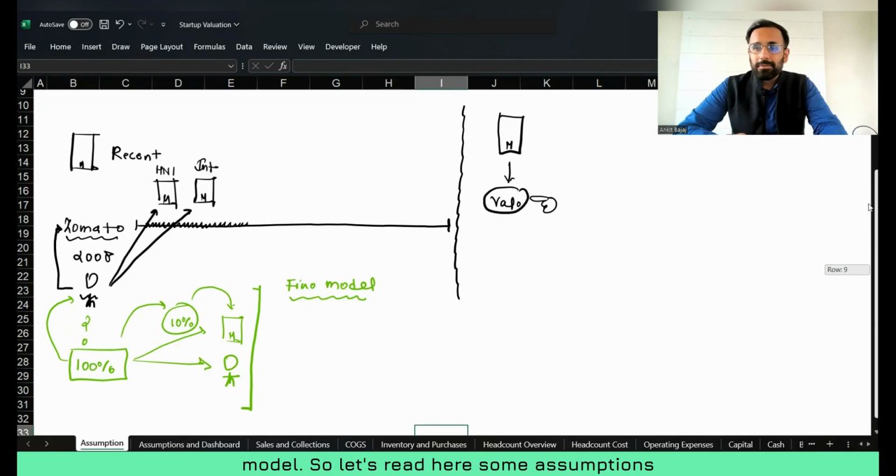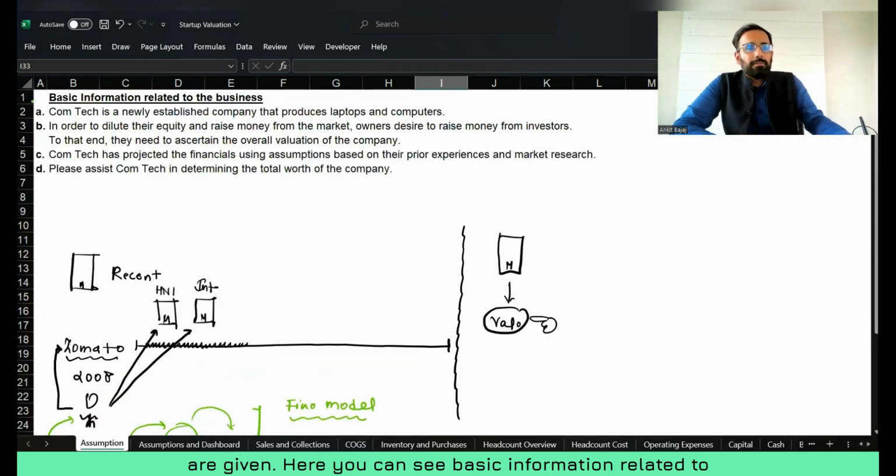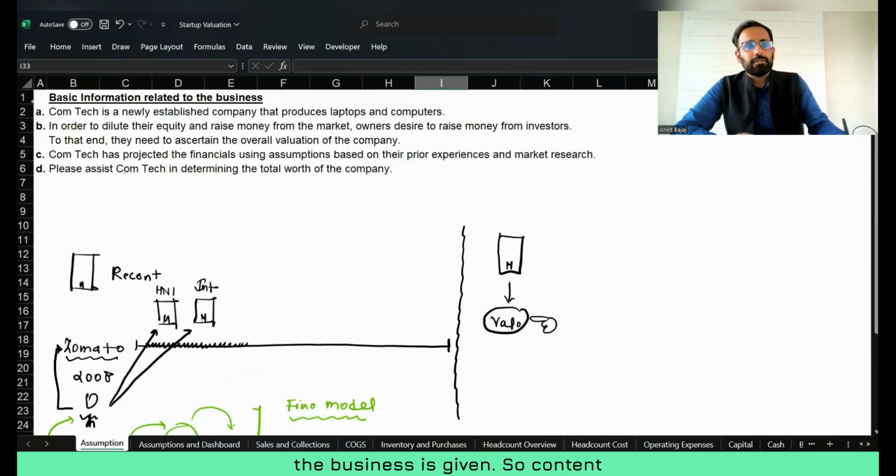Let's read here, some assumptions are given. Basic information related to the business is given. Contact is a newly established company that produces laptops and computers. In order to dilute their equity and raise money from the market, the owners desire to raise money from investors. Here the owner, the CEO of the business, wants to raise money from investors.